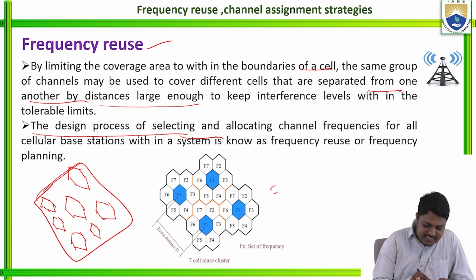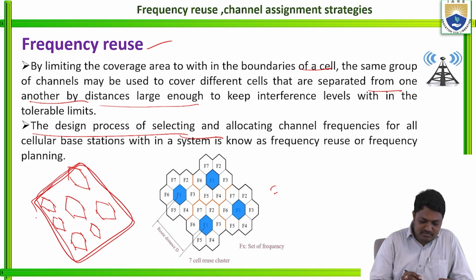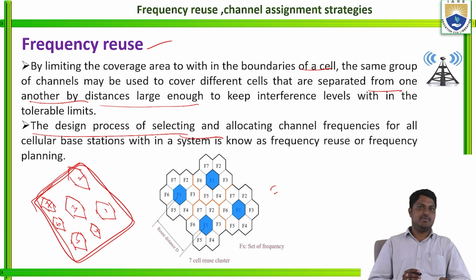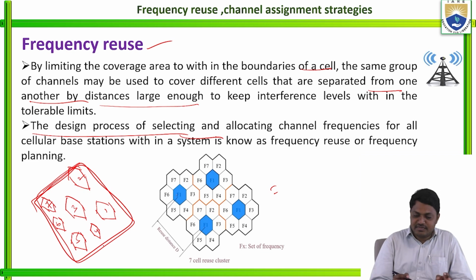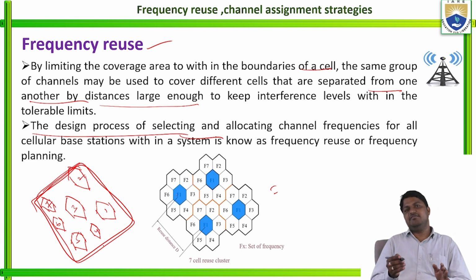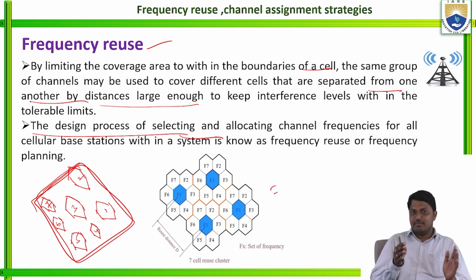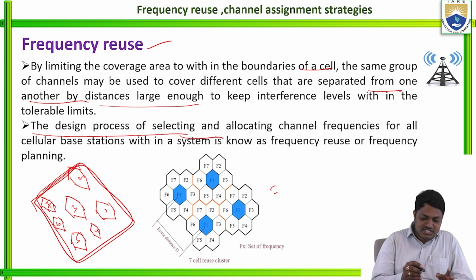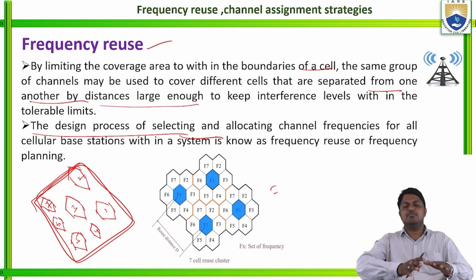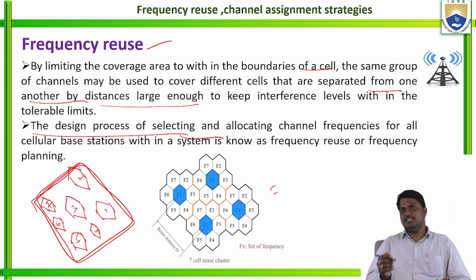So this is a complete system, and I am taking 1, 2, 3, 4, 5, 6, 7. So I am taking 7 cells here. Here the design process of selecting and allocating channel frequencies for all the cellular base stations within the system: for example, 7 base stations are available. For these 7 base stations, I am allocating the same frequency band to these 7 cells. So this is frequency reuse or frequency planning.